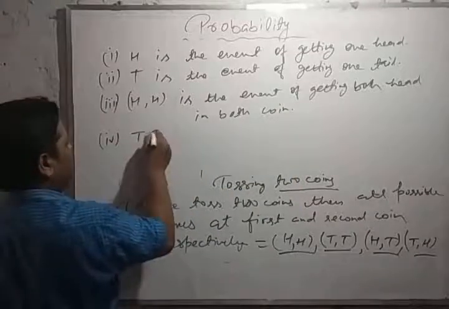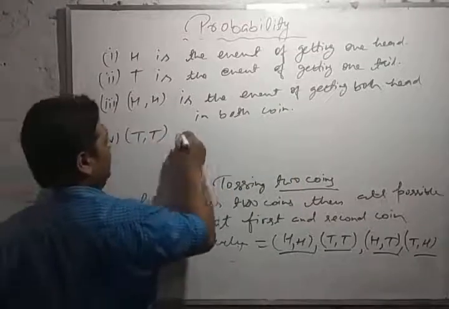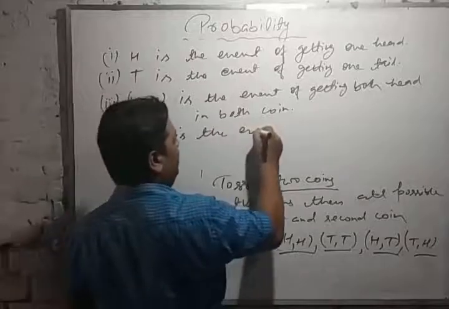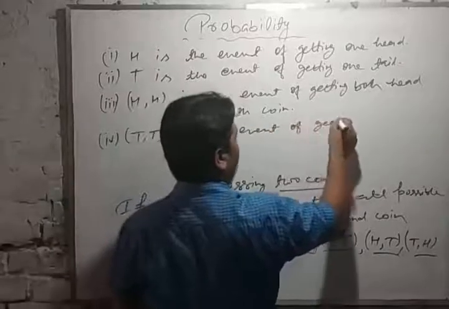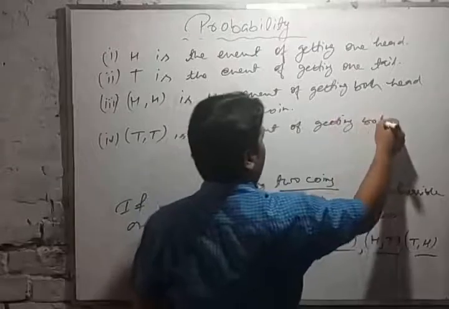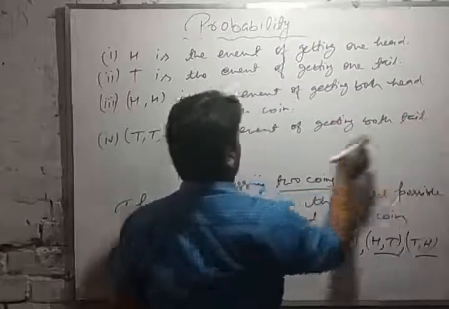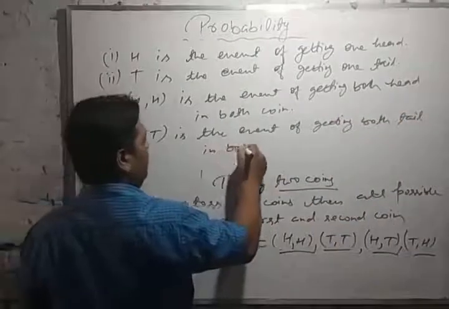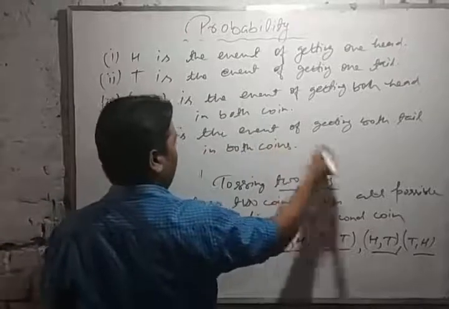Now, if both tail, then TT is the event of getting both tails in both coins.